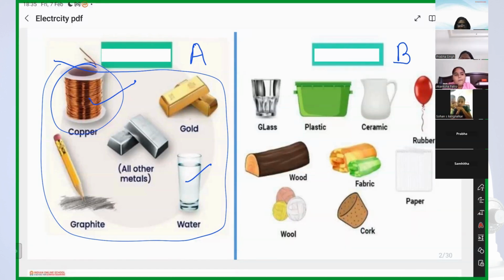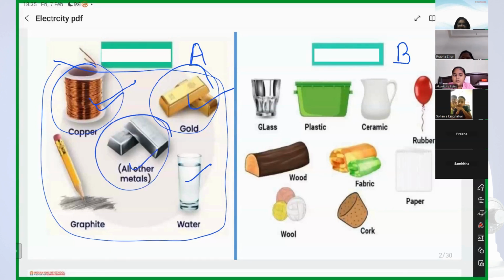Yes, very good. Now coming to gold. Is it a good conductor of electricity or a bad conductor of electricity? Good conductor. Okay, copper was a metal, gold is also a metal. What about these? These are all other metals. That is also a good conductor of electricity. And what is this? This is graphite, right? Is it a metal or not? No, it is not a metal. Graphite is not a metal, right? It is a non-metal. But still, is it a good conductor of electricity or a bad conductor of electricity?